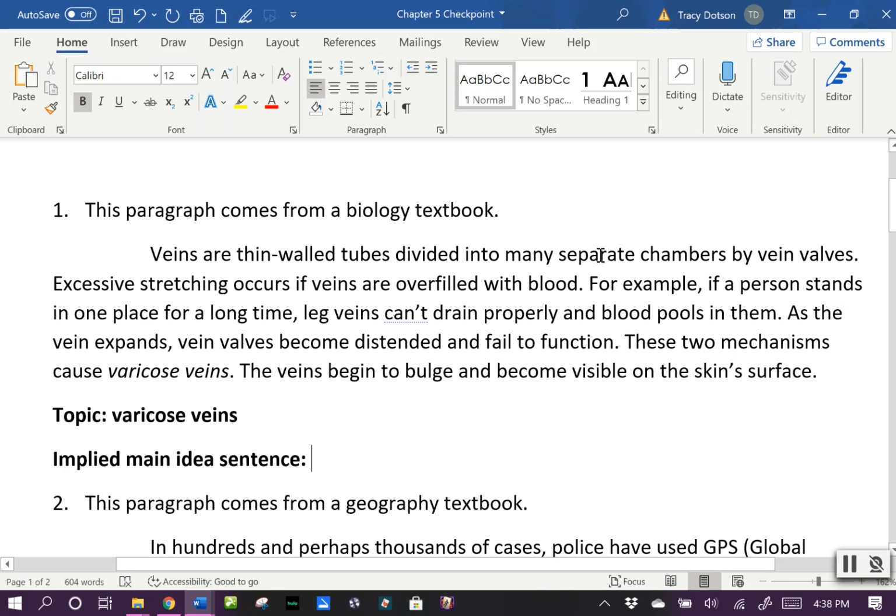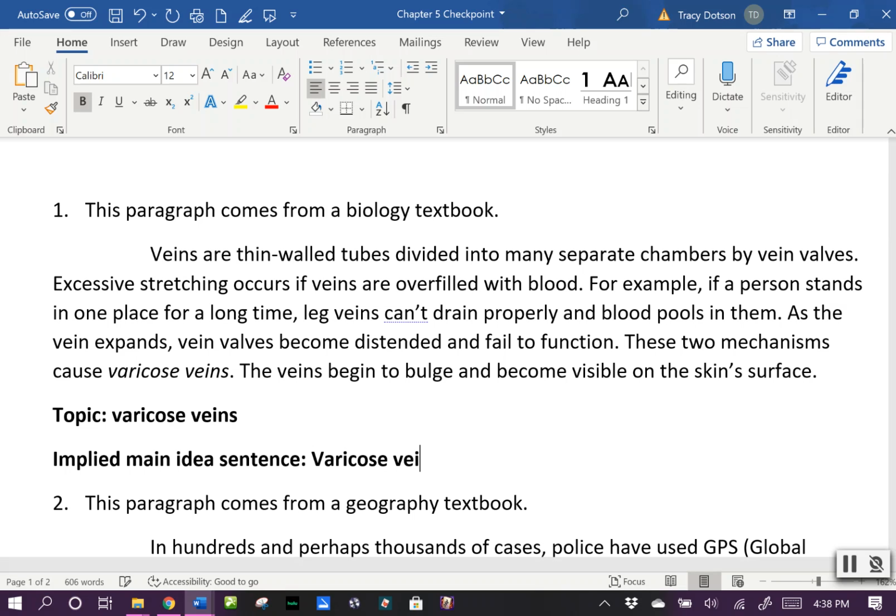Okay? So if we take a look at what they're saying here, they're kind of explaining, defining what varicose veins is. They're talking about excessive stretching occurs if veins are overfilled with blood, blood pools in them, they become distended, and they fail to function. So here we can write our own sentence defining varicose veins.